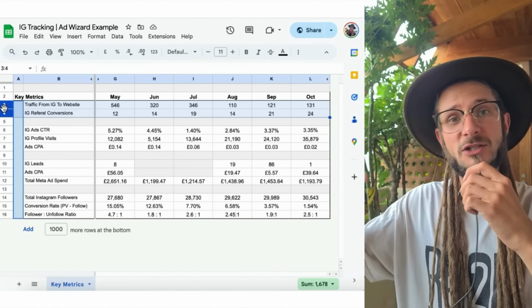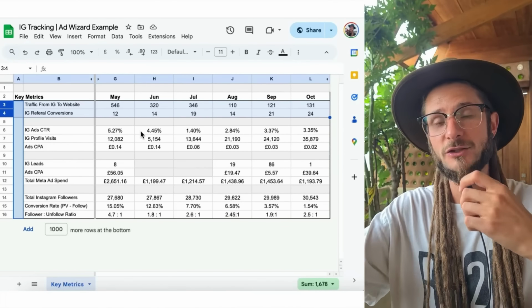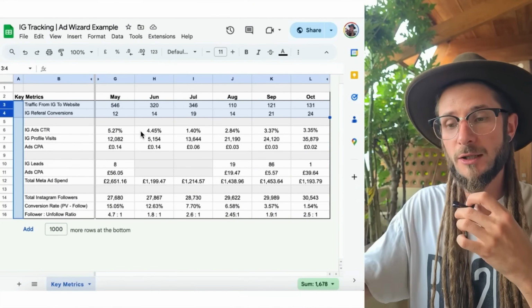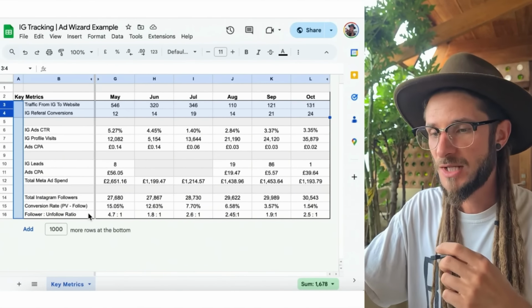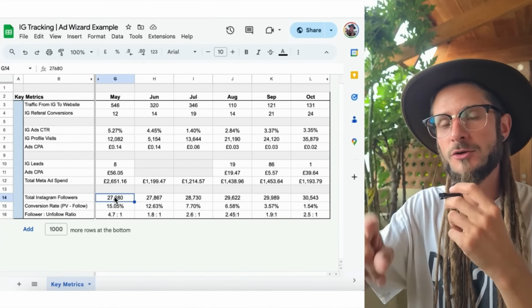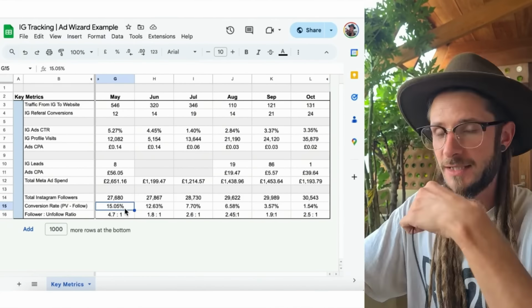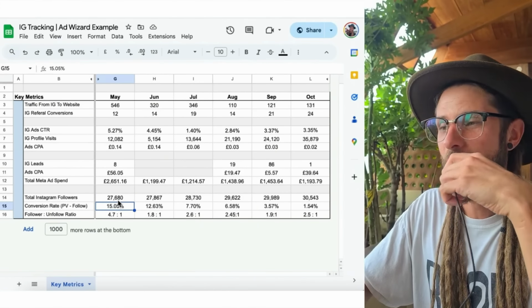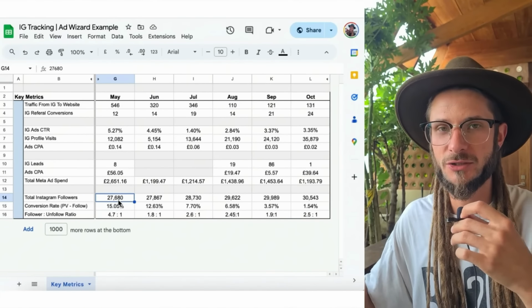But at the moment, obviously, we're just building up the Instagram profile, right? We're building up the community, the audience. So as we're driving traffic to the Instagram page, we want to look at some other additional metrics that are affecting the growth of the Instagram profile. So in this case, we are looking at the total number of followers. This will tell us how many followers we're gaining. So the first thing that we're looking at is obviously the Instagram followers. How much is the following changing based on our injection of ad spend?